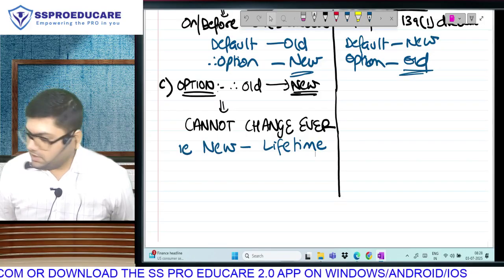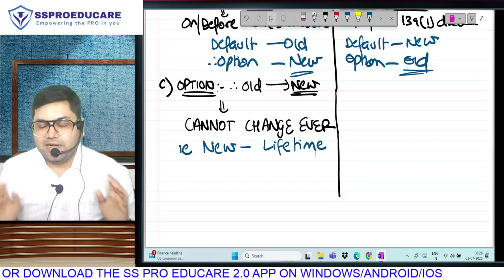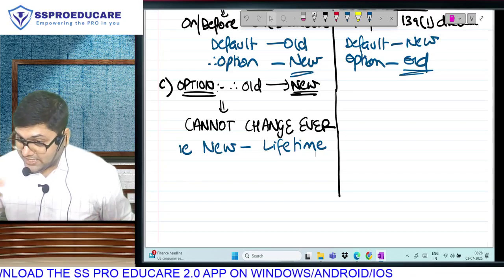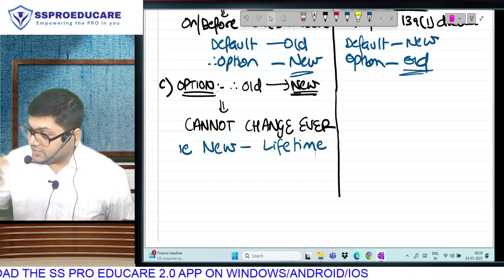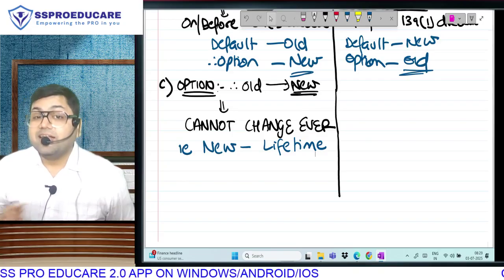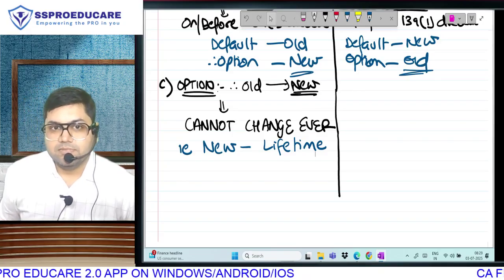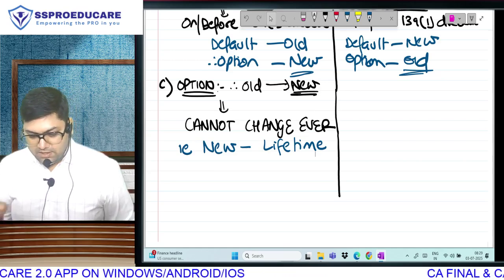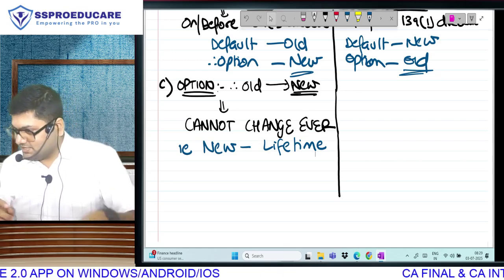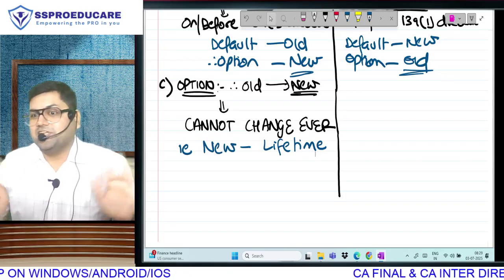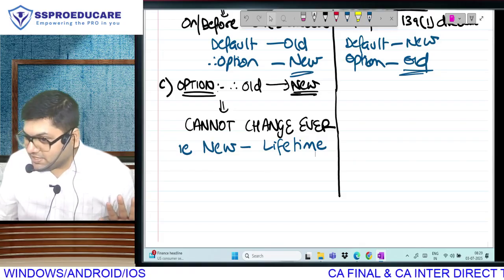समझा? Everyone? So left side, default regime old, exercise option of new, and once new, always new. Right side, default regime new, exercise option of old. Now the question comes, sir, can I change this? We'll discuss. Left side the change is not allowed. Right side we will discuss.